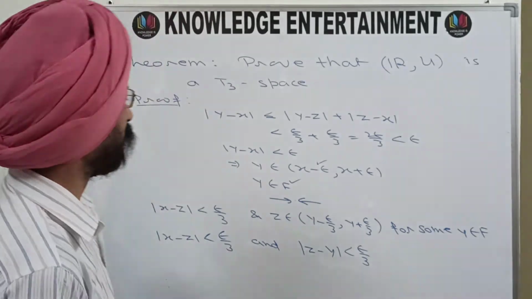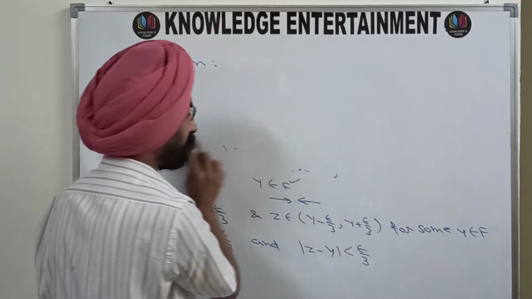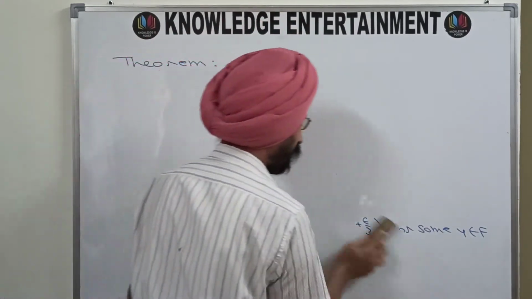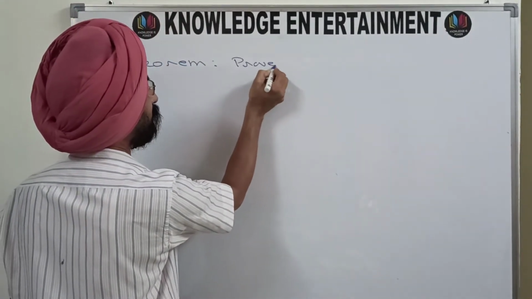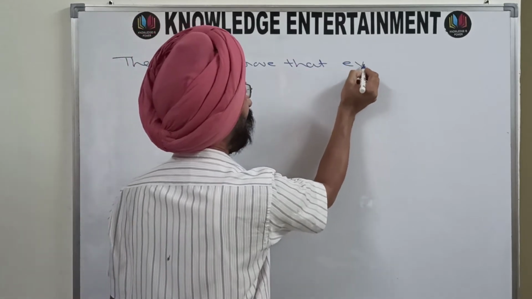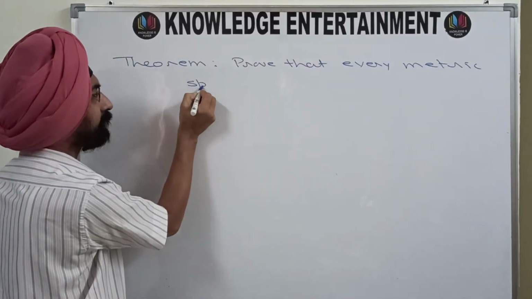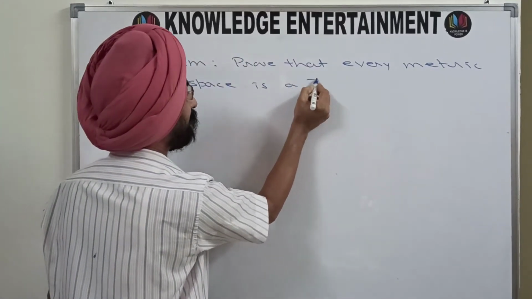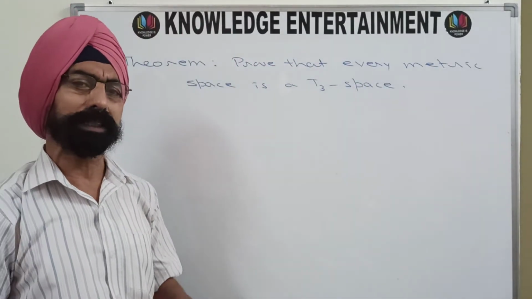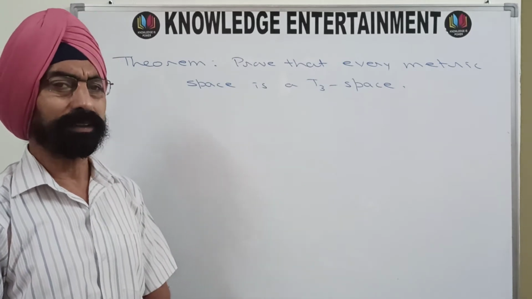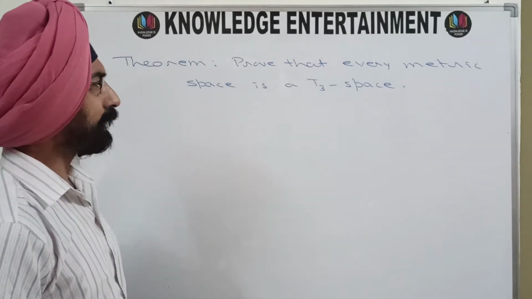This was the first theorem of today, and now there is a similar theorem. Similar theorem means a little bit change in the proof, not too much, and the theorem is: prove that every metric space is a T3 space. You can say metric space or you can say topology generated by metric space, it is one and the same thing. Both are T3 spaces. So here I'll prove that every metric space is a T3 space.